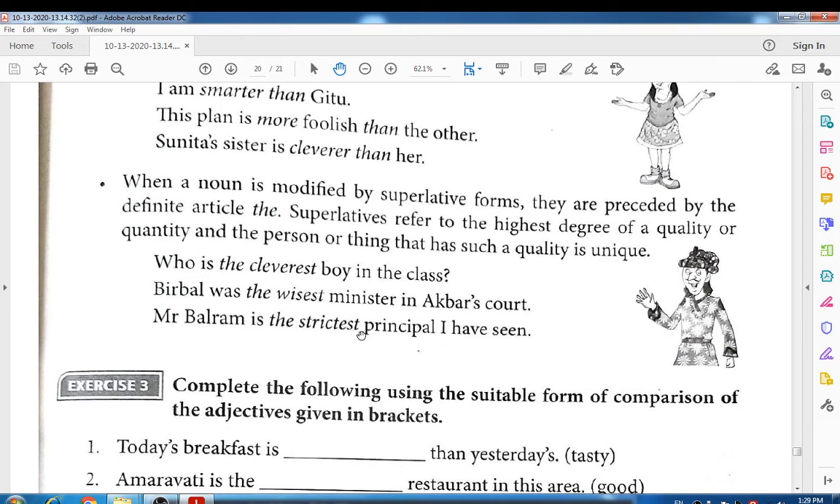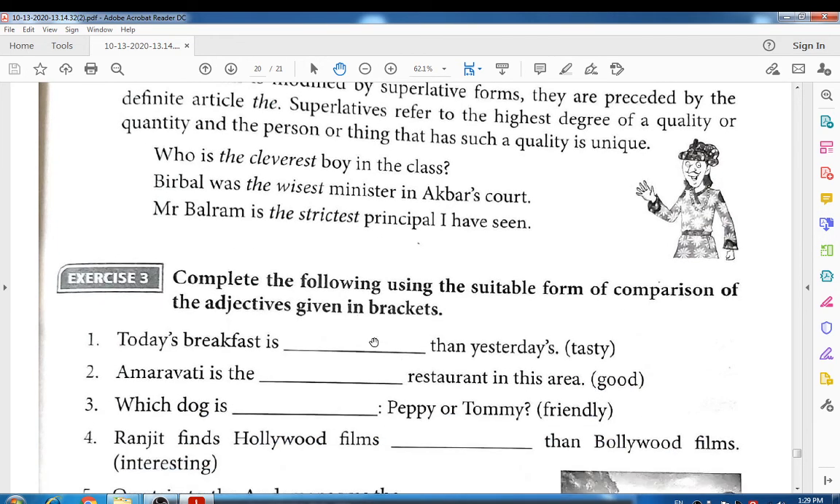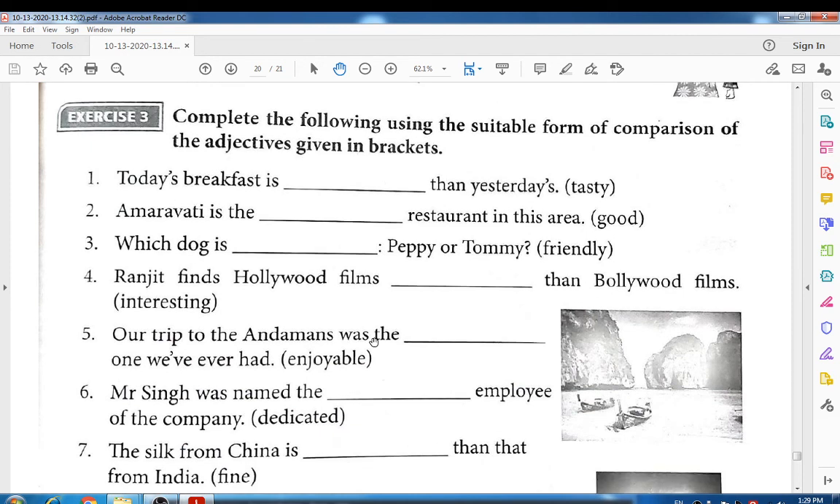Okay students, there is an exercise for you, and let's see. Complete the following using the suitable form of comparison of the adjective given in the brackets, right? I repeat, complete the following using the suitable form of the comparison of the adjective given in the brackets. It means you have to choose the correct form of the given word in the bracket. Maybe it will be comparative or it may be superlative.